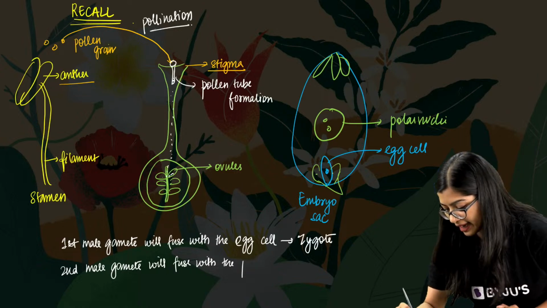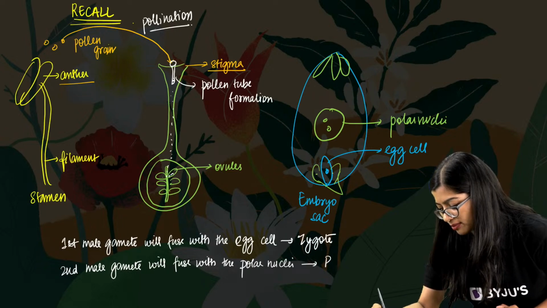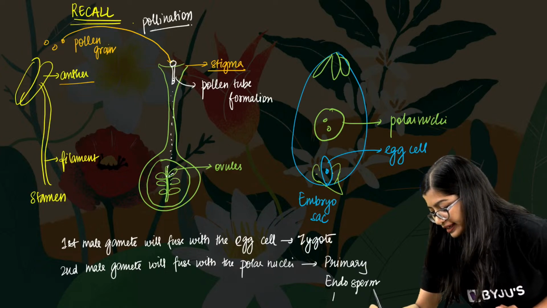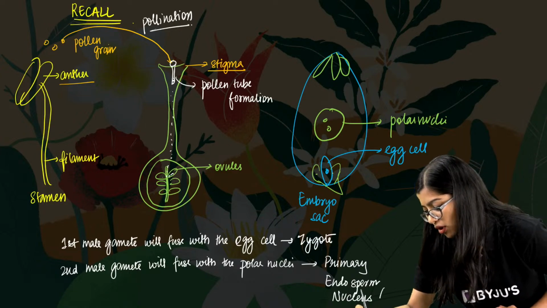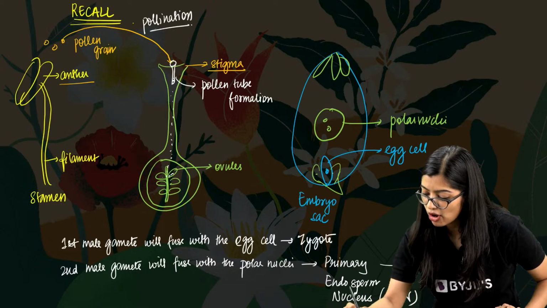Let me just write that again. With the polar nuclei to form the primary endosperm nucleus. Yes, which we also call as PEN, right? And this will eventually form the endosperm.